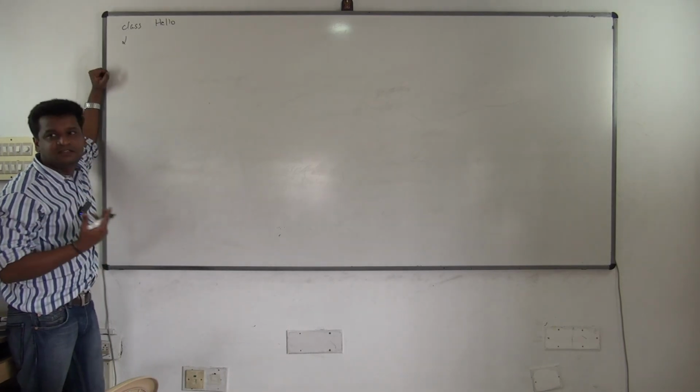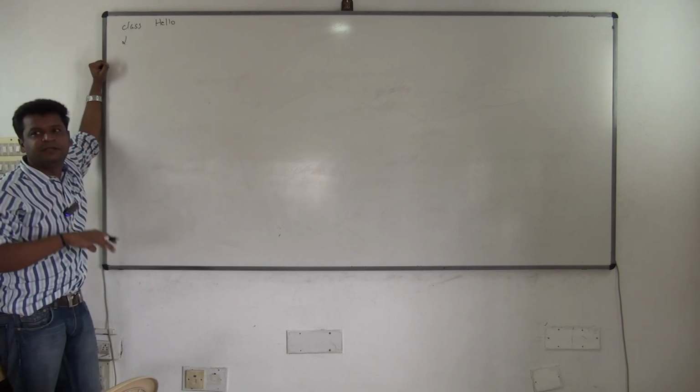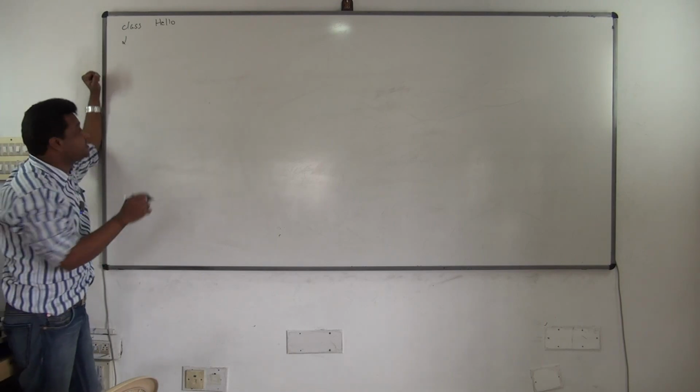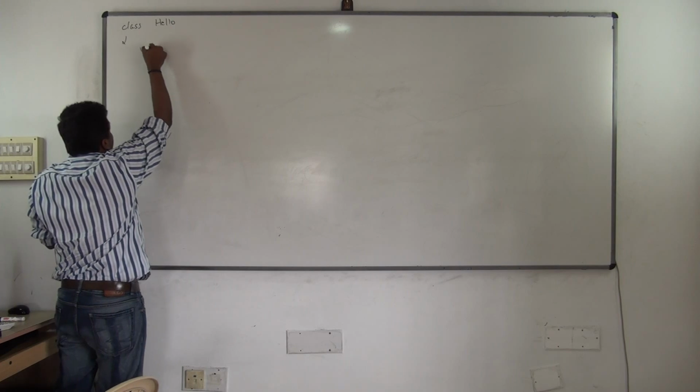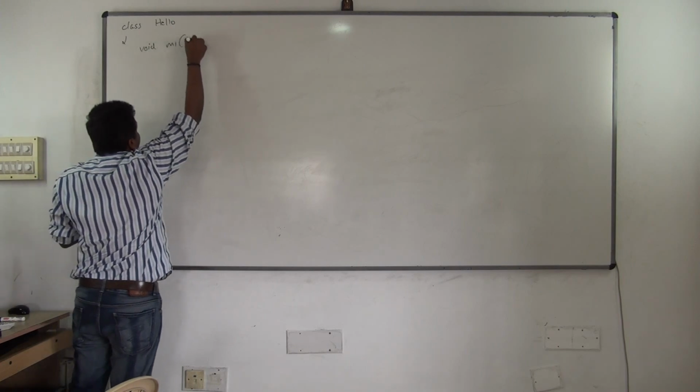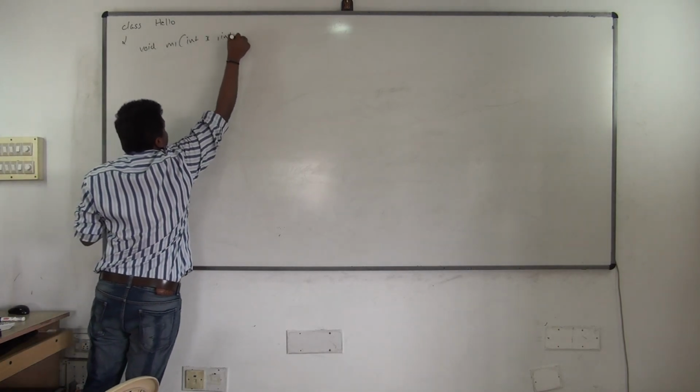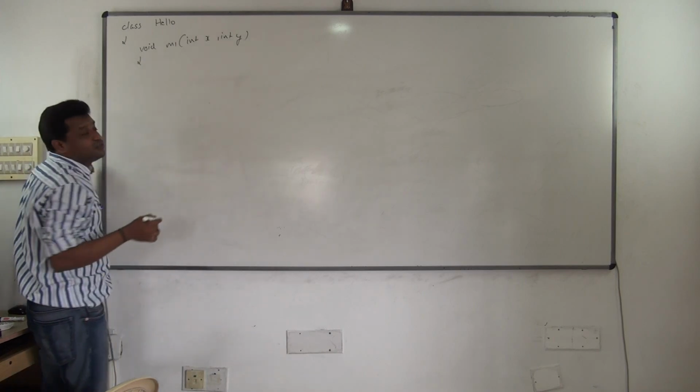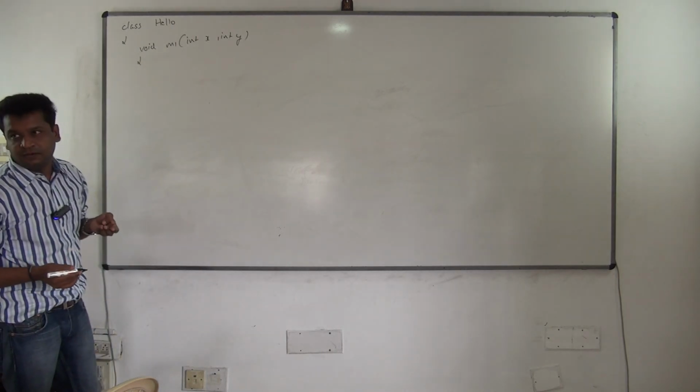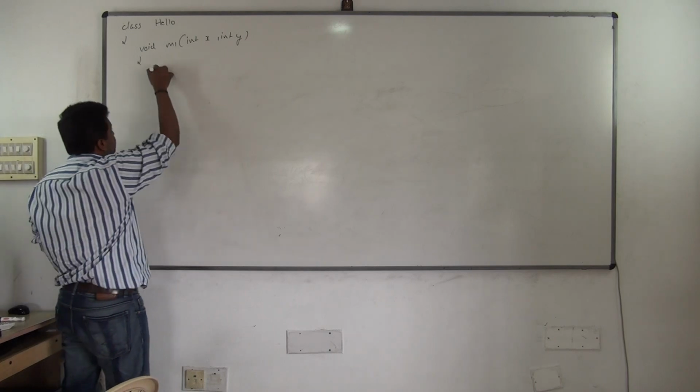As you complete the subject of exception handling, it will become very clear to you. Okay, so just see an example. There is a class called Hello and there is a method called void m1. It will have 2 parameters. So m1 is a method which goes on to do division of 2 numbers. Carefully see this.